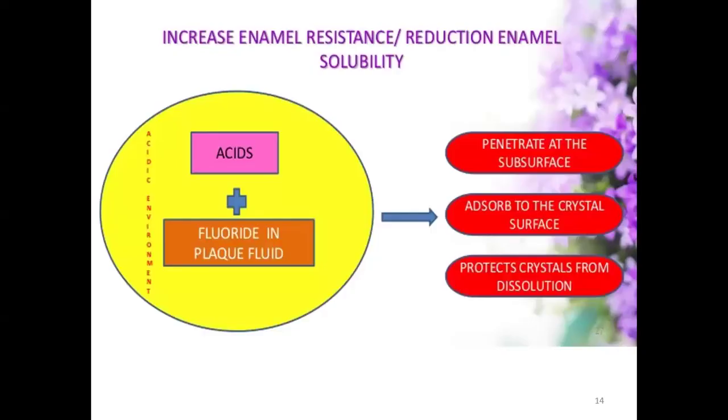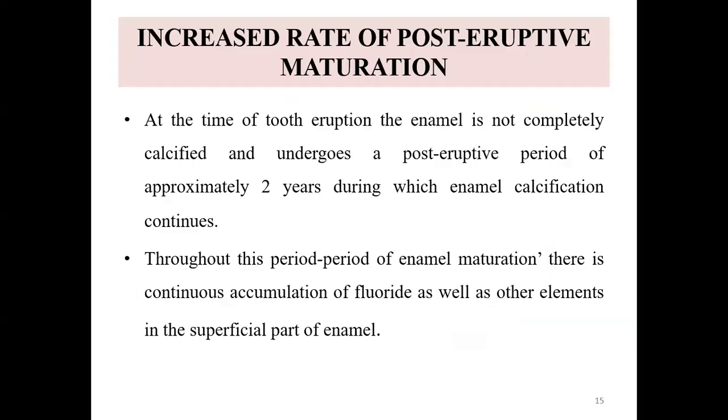So this is the diagram. You can see the increase in enamel resistance, how it will cause the acid if it is there, and fluoride if it is present in the plaque fluid. It will penetrate at the surface, absorb onto the crystal surface and protect it from dissolution.